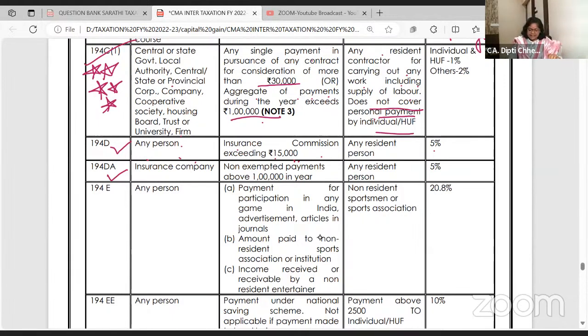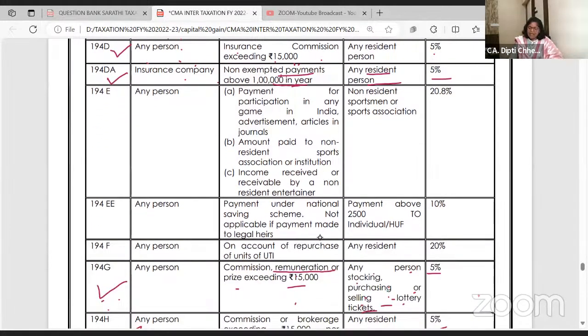80C. LIC. Insurance company, non-exempted payments above 1 lakh to any resident, 5%. Super. Ma'am, but insurance payments are exempt. अब इसके लिए मुझे आपको बहुत अच्छा नोट लिखाना है, and I will take you to the capital gain chapter, to other sources, to deductions and then to TDS.